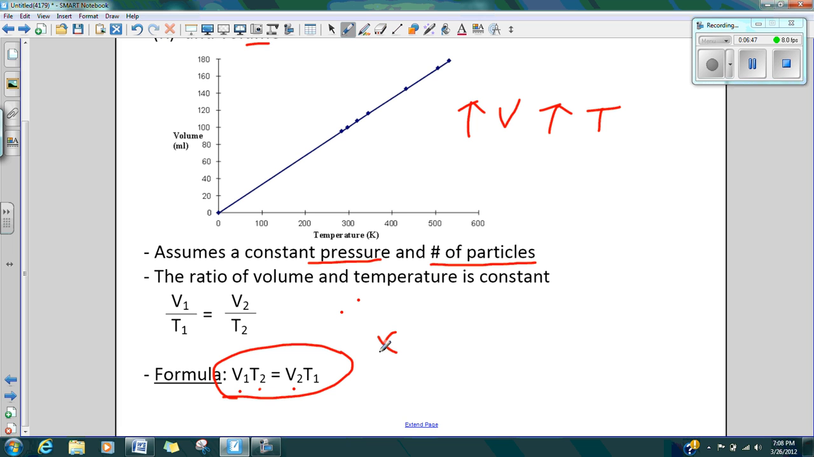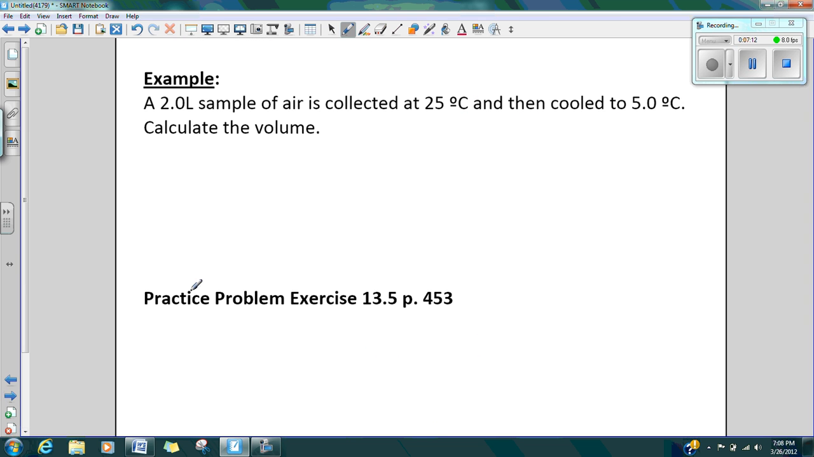Now, the key point here is that you have to make sure that Charles' law is only true if your temperature is in Kelvin. So the temperature must be in Kelvin in order for this direct relationship to be true. So you cannot solve any of these by putting in degrees Celsius or Fahrenheit for that matter. Okay, so let's try an example.